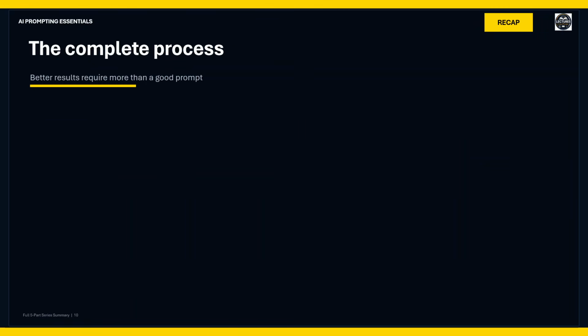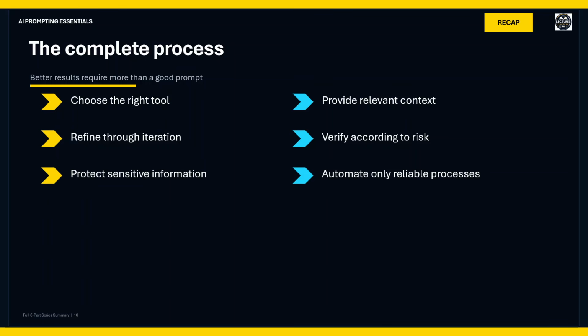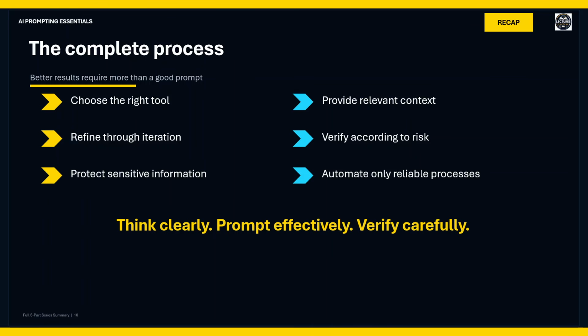Conclusion: better AI results require more than a good prompt. Choose the right tool, provide relevant context, refine through iteration, verify according to risk, protect sensitive information, and automate only reliable processes. Above all, think clearly, prompt effectively, verify carefully. AI can support us, but responsibility remains with us.